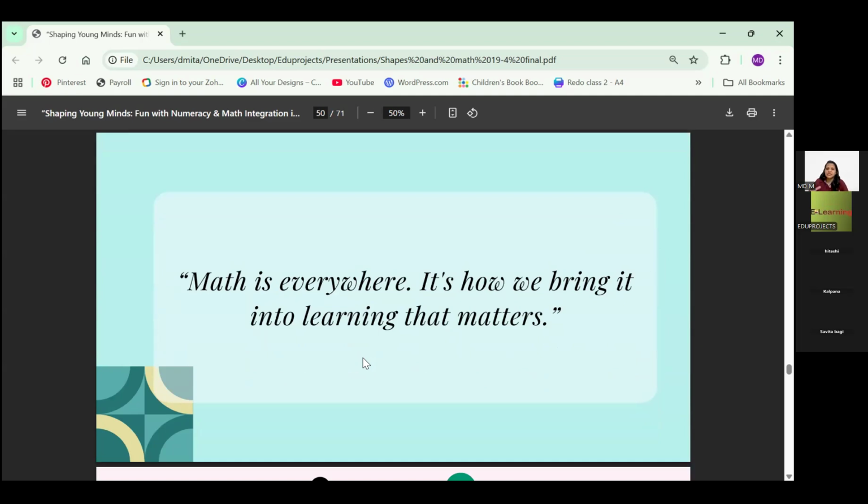What basically it is, as I just said, is something that you just take a box or a basket or anything, put in things and keep changing or modifying it your way. And it is fun to do it. Okay. It is एक बार का मेहनत है teachers. I know it's a little hard work, like cutting shapes and putting and planning it out. But once you are done, you are sorted. You just have to keep changing or adding things as and when you progress through the academic year. So again, I found this cute thing. Math is everywhere. It's how we bring it into learning that matters.